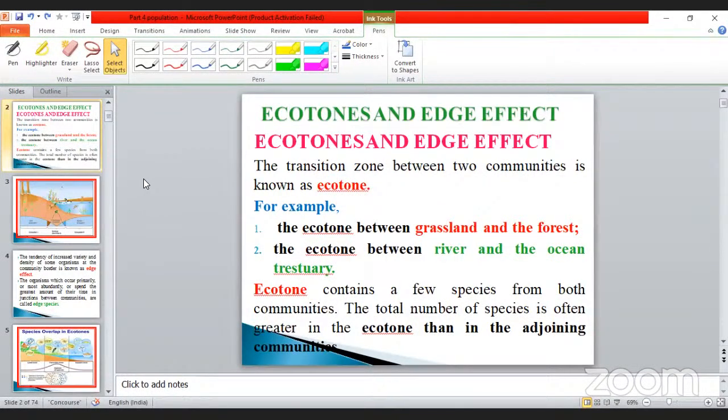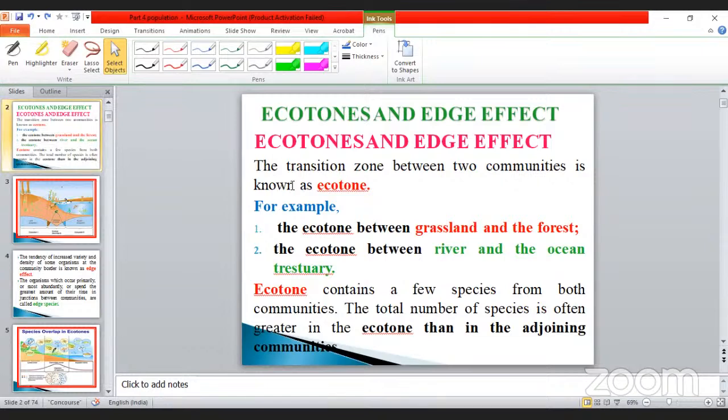Today we are going to discuss the continuity of populations and organisms: ecotone and its effect. That is the heading we are going to discuss now.